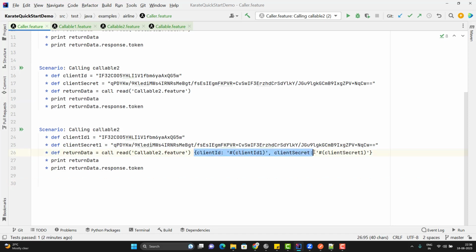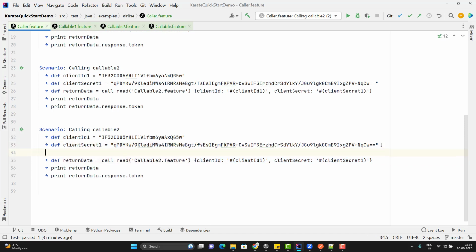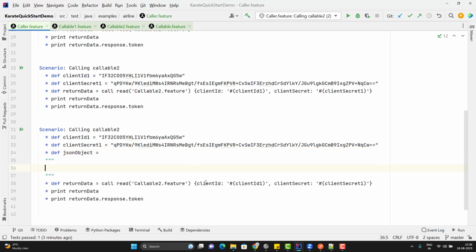Here we had only two keys, so we were able to pass the JSON object. But suppose when we have multiple keys, then it will be really a problem to pass all the data in one line. So instead of passing the data here, we can create a separate JSON object and we can pass that JSON object as an argument to the callable feature file. Let me show you that. So in this scenario, I am going to create a JSON object, and instead of passing this JSON object here, I will store it in the variable like this. And now I can pass this JSON object as an argument.